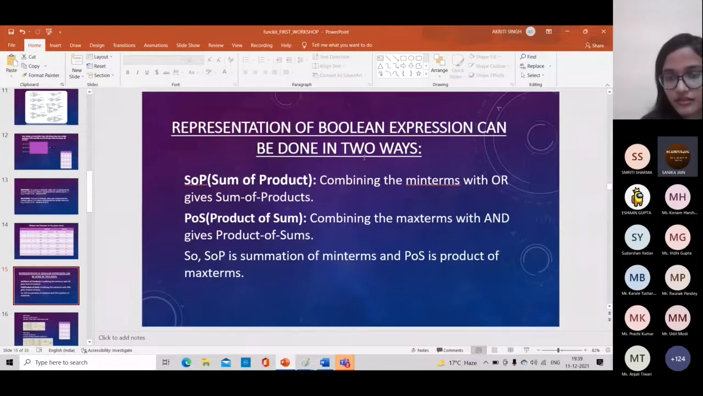I think your slide is not visible. I mean, the wrong slide is visible. Yeah, now it is right.